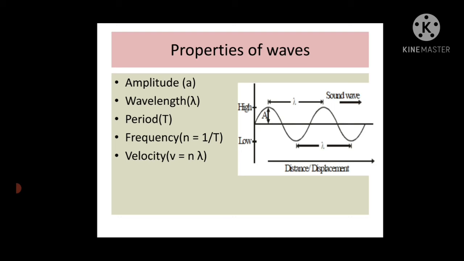Now velocity has the formula V equals n lambda. Velocity is the distance covered by the disturbance or wave per second, called the velocity of the wave, and the formula is given by n lambda.